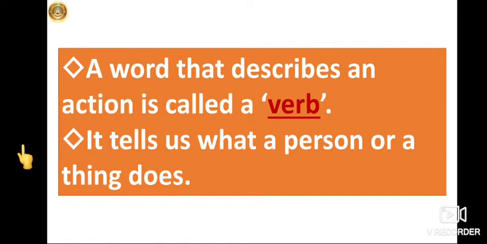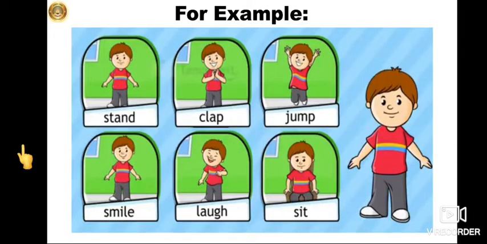So let's know it better with some examples. Now here there is a boy. He is performing many actions. So let's see. Here the boy is standing. Stand is an action, so it is a verb. Here the boy is clapping his hands. So clap is a verb.